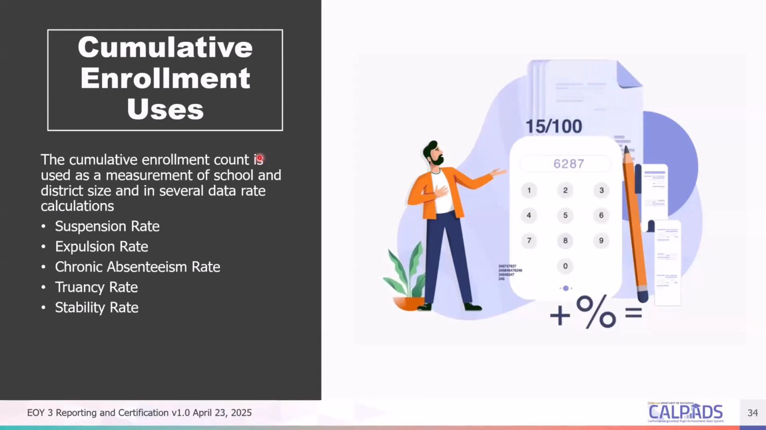So you have your suspension rate, which is technically the number of suspensions over the number of enrollment during that year, or over the cumulative enrollment. It could also be expulsion, the total count of expulsions over total cumulative enrollment. Chronic absenteeism is the same, and then truancy and attendance rate, total number of days. So ADA independent study days will be part of the total attendance days.